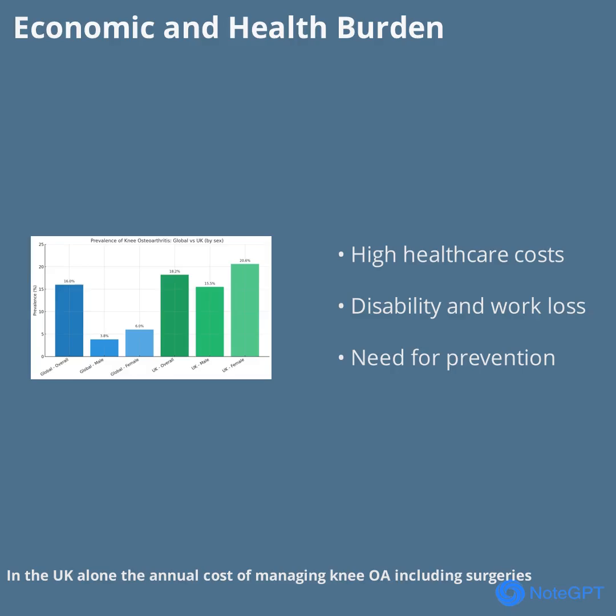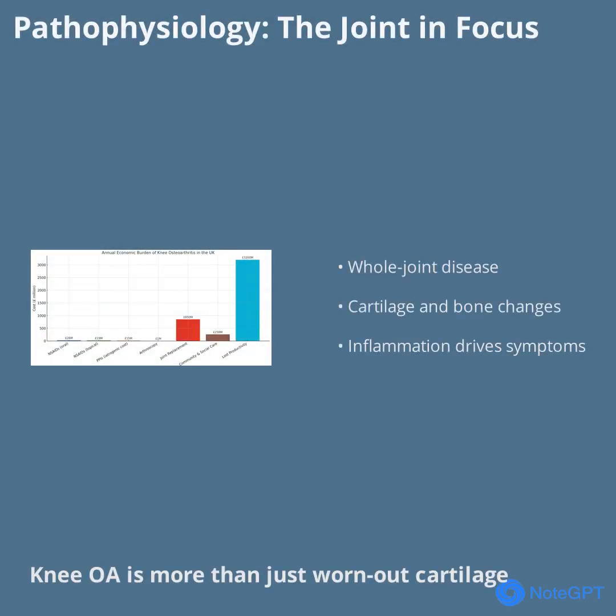In the UK alone, the annual cost of managing knee OA, including surgeries, is projected to surpass £3.5 billion by 2035. These expenses cover medications, physical therapy, surgeries, and the indirect costs of lost productivity. As more working-age adults develop OA, the economic burden will only grow, highlighting the need for effective preventive and management strategies. Knee OA is more than just worn-out cartilage.